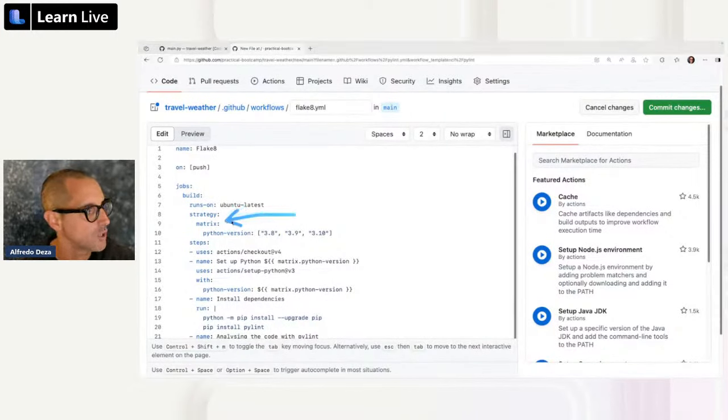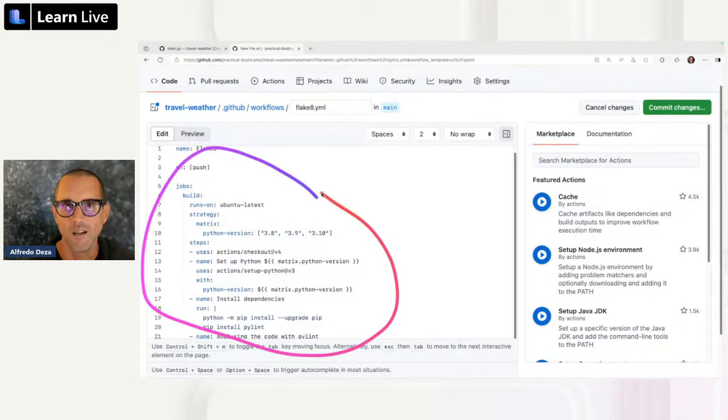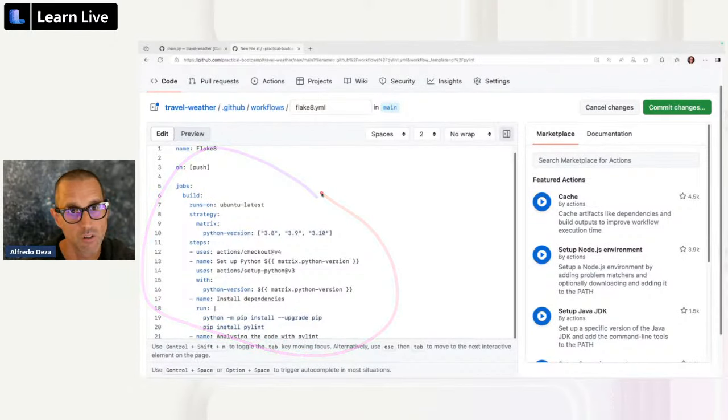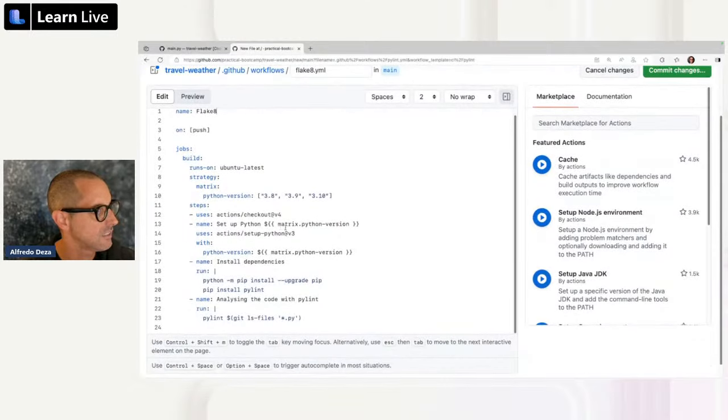And that's a matrix in the Python version. So what does this mean? It's going to run for Python 3.8, 3.9, and 3.10. That gives you the possibility of making sure that whenever this automation runs, it's going to run for all of these 3 Python versions. This is a good thing because you can verify multiple things at the same time without having to write this whole bit of instructions 3 times. All right, so let's take a look.